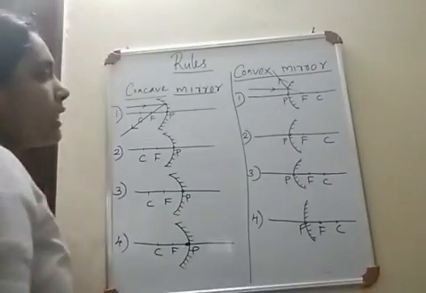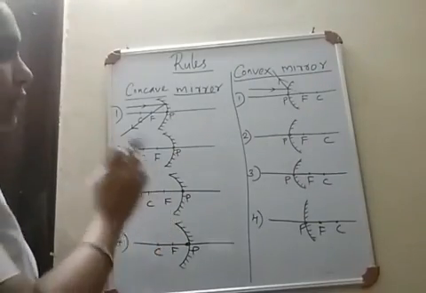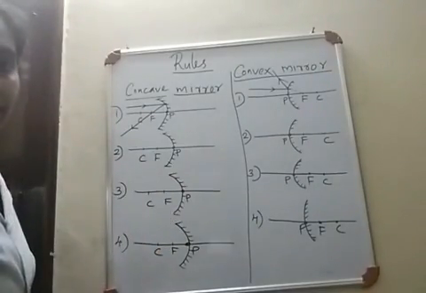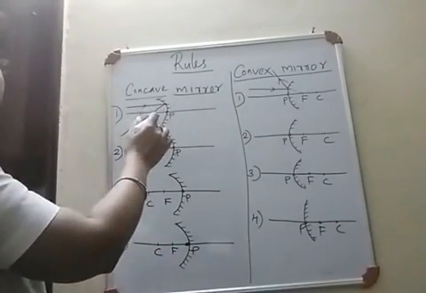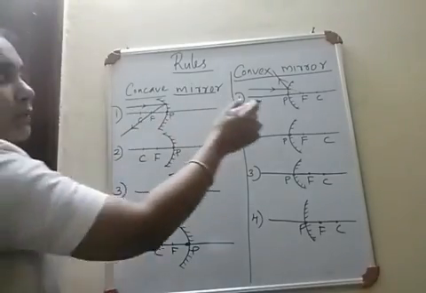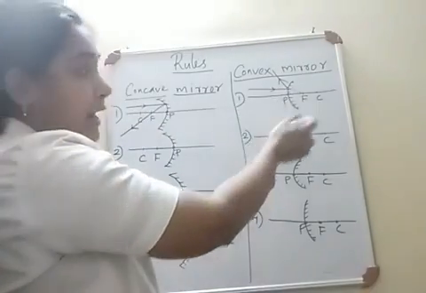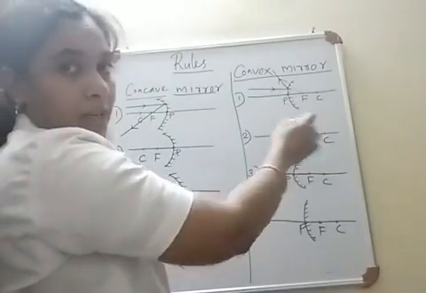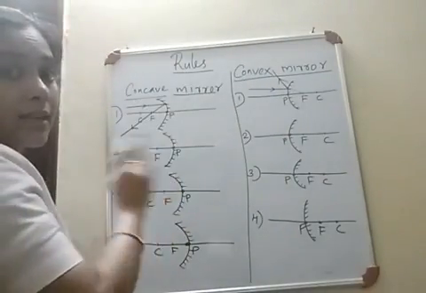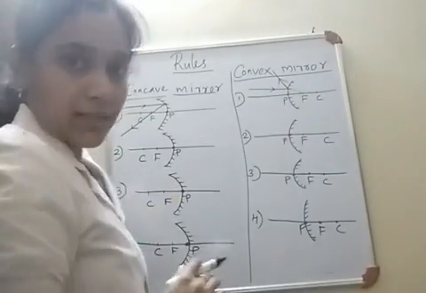Okay. So this is the first rule for a concave as well as convex mirror. For a concave mirror, the reflected ray passes through focus, but for a convex mirror, the reflected ray appears to pass through focus, only if the ray is incident parallel to the principal axis.